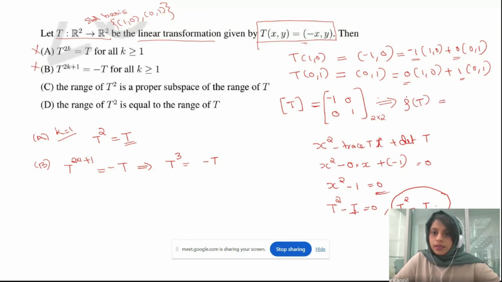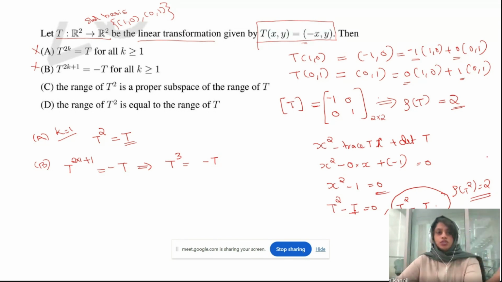The rank of t will be the number of non-zero rows, right? It is 2. Correct? Then what about the rank of t square? T square is equal to identity, a 2 by 2 identity. So the rank of t square will also be equal to 2. We have these two things: rank of t is 2, rank of t square is 2. Now just relate with the options.